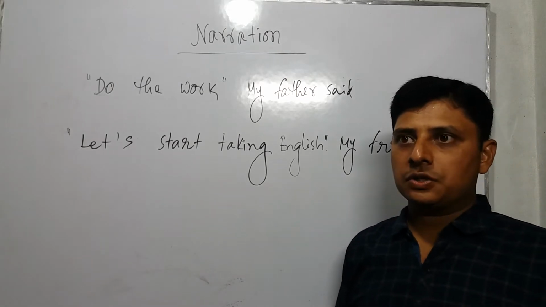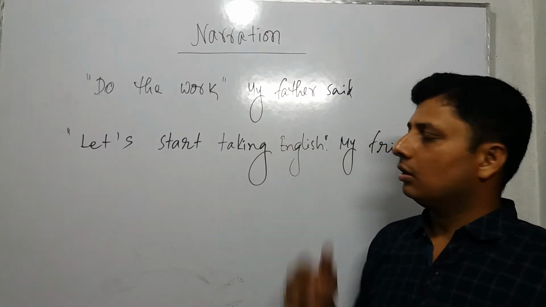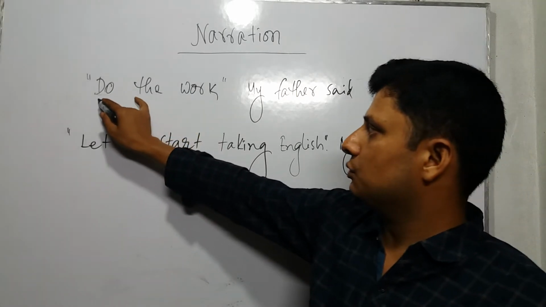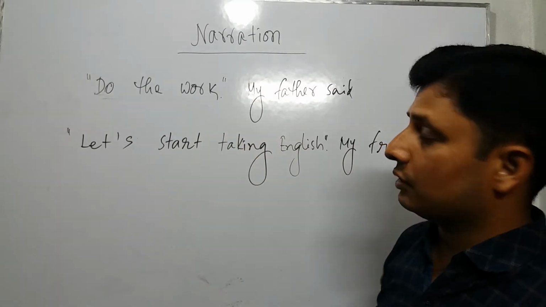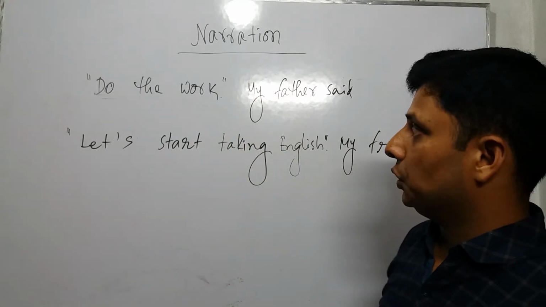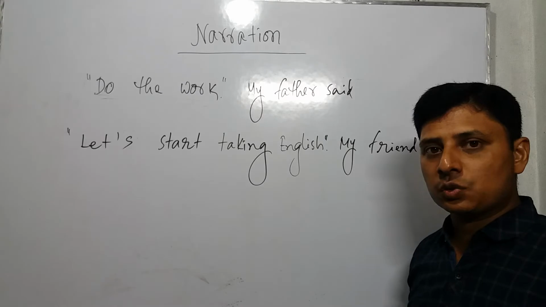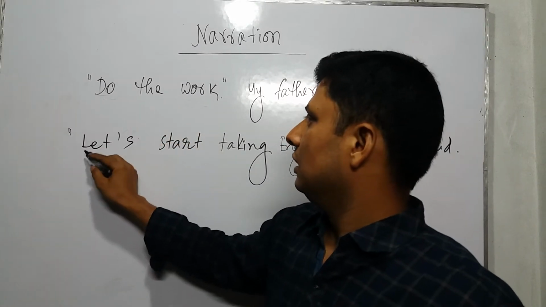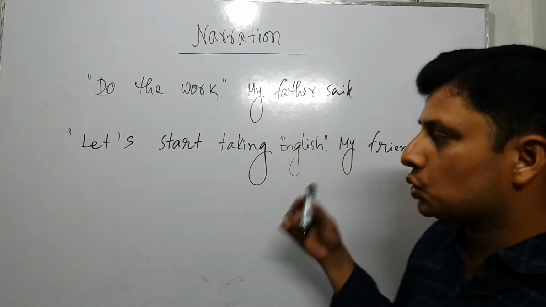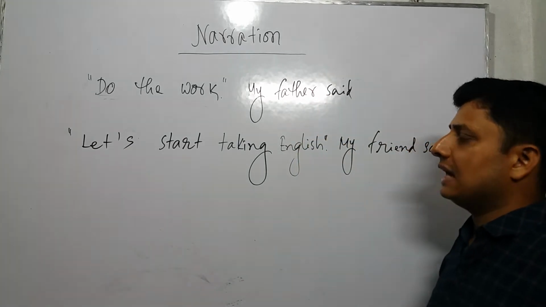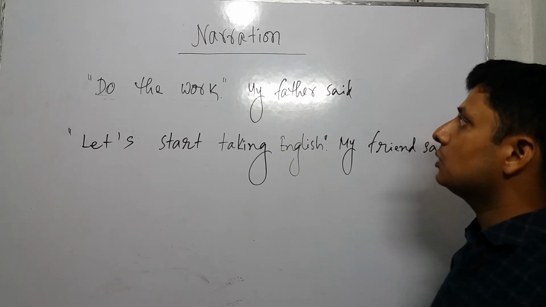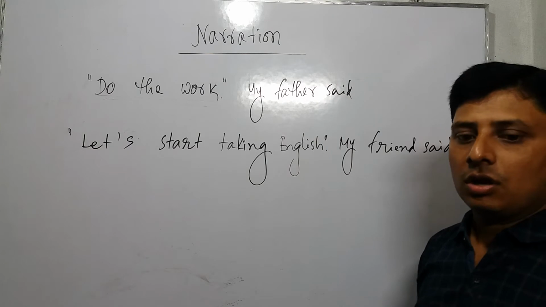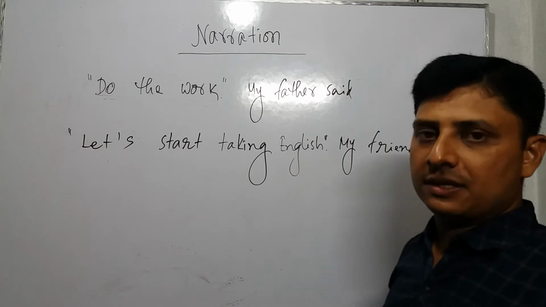Today, I would like to go through narration on imperative sentences. You can find here that it starts with a verb, and then here you can find a full stop. Imperative sentences are of two kinds: one starts with a verb, and sometimes it starts with let's. If we realize these two things, we will be able to continue direct to indirect narration on imperative sentences.